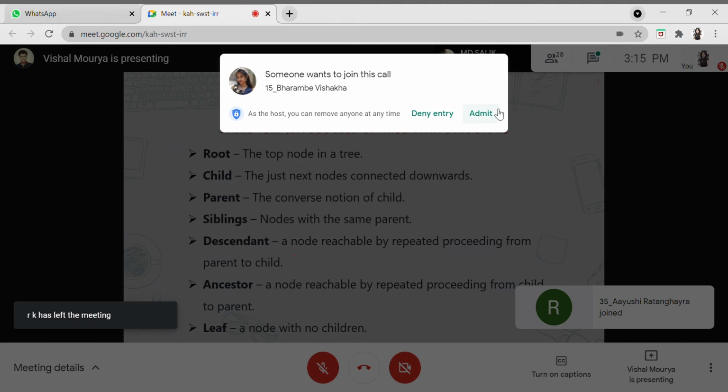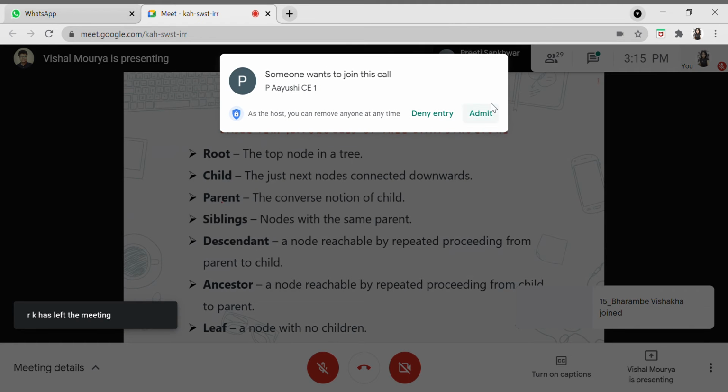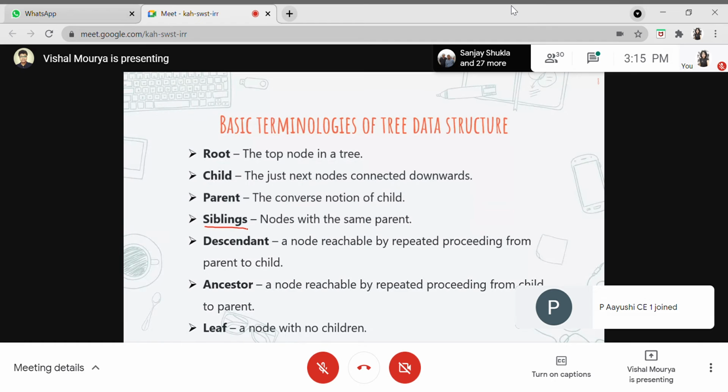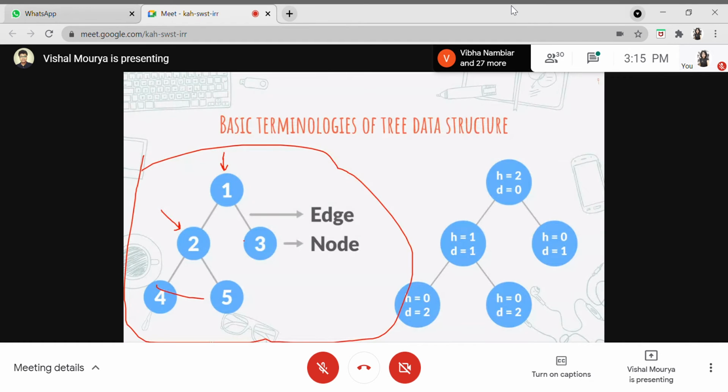So moving on to next. As I told, the parent is nothing but the converse notion of child. This basically means the parent will be having the child. So now what is this sibling? This is an interesting thing. Nodes with the same parent. Let me just first erase this, and then I'll be explaining.